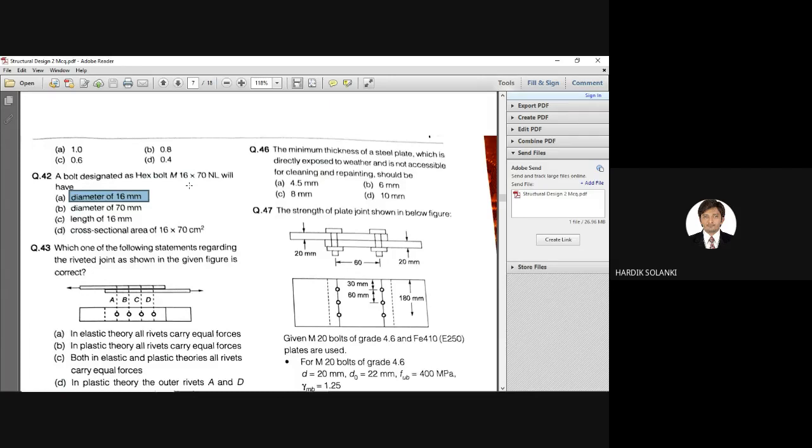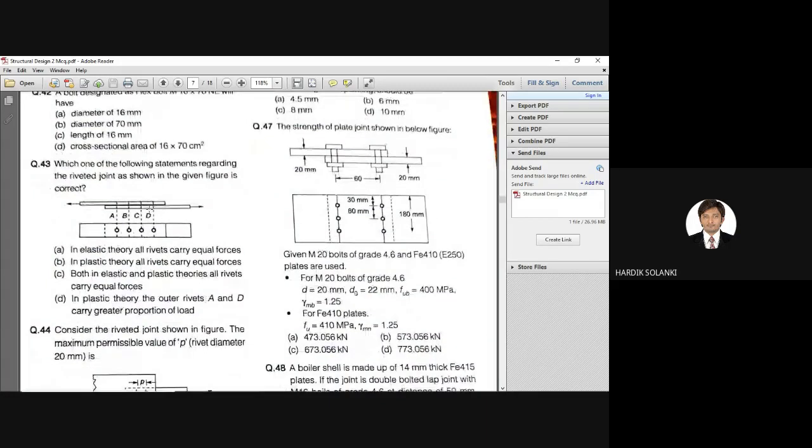Exactly, you give the correct answer. Answer is A, diameter of 16 mm. Again, it is a practical question. You must know how to purchase a bolt. If you go in the market and say, give me hex bolt M16 by 70 NL, they will give you a 16 mm diameter bolt.